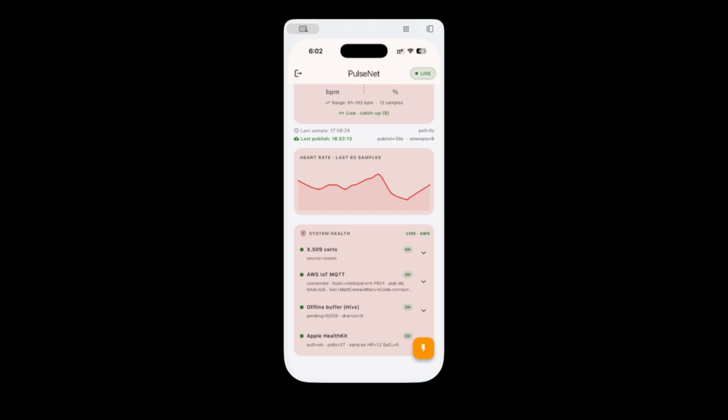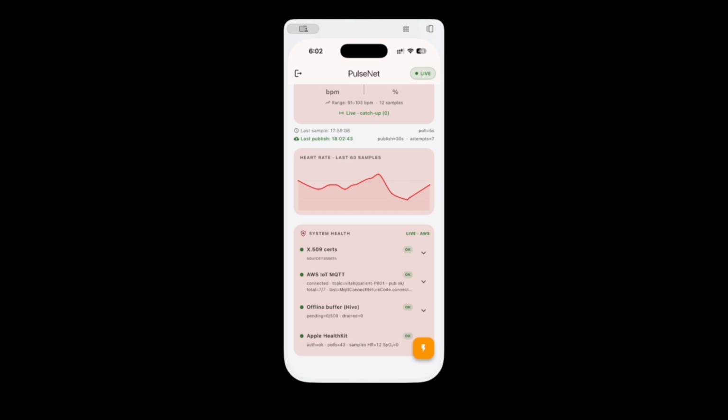Seeing the system health, every external dependency this app touches has its own row with the last successful timestamp and the current state: MQTT, local buffer, HealthKit permissions, and the clinician backend. If any of these is yellow, the app is being upfront about a degraded condition. Yellow is honest. A fake green is a bug. In a distributed system, you don't get to pretend everything is fine. You tell the user what you actually know.